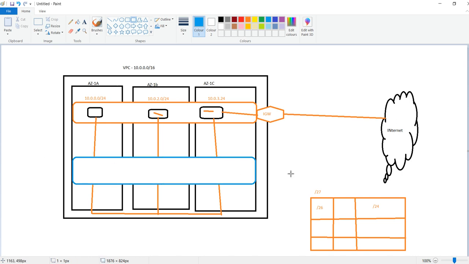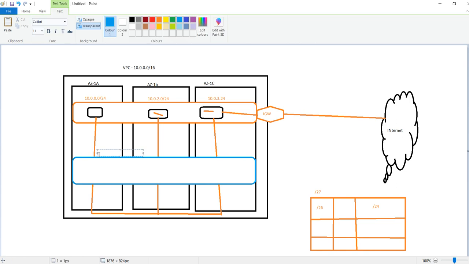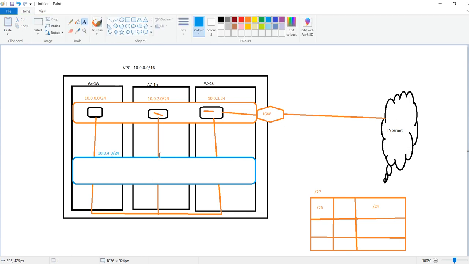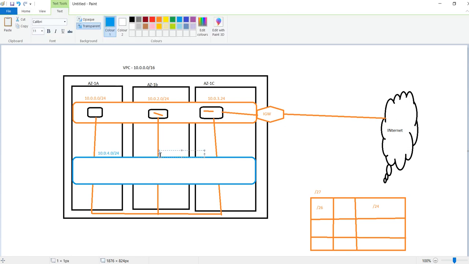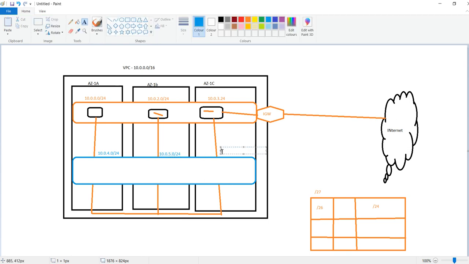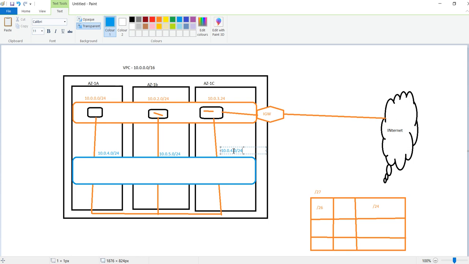These are the 3 subnets. We'll give names for them. 10.0.4.0/24 we give, and copy. The name 5, and this is the 6th one.